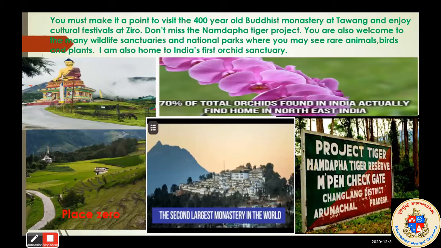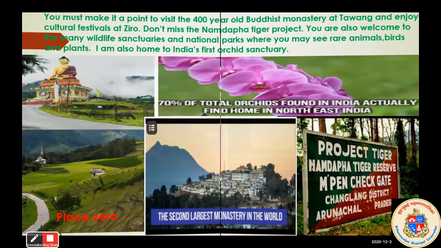And the orchid sanctuary, India's first orchid sanctuary, is in Arunachal Pradesh. Here you can see the picture of orchid flowers. 70% of the total orchids found in India are found in Arunachal Pradesh. So all these places are very famous in Arunachal Pradesh.